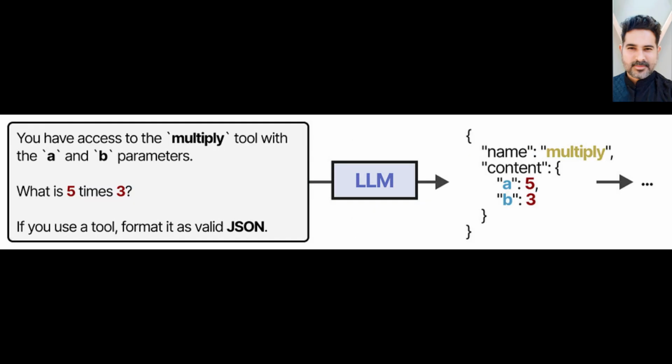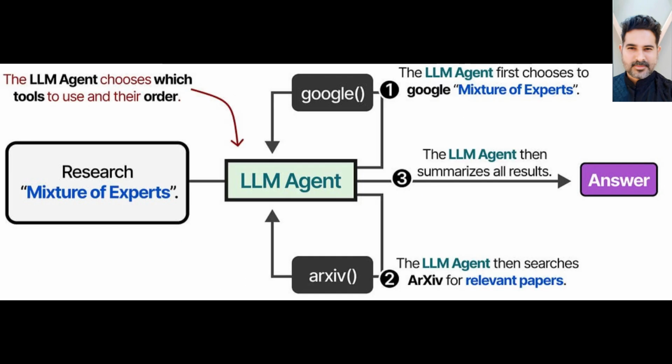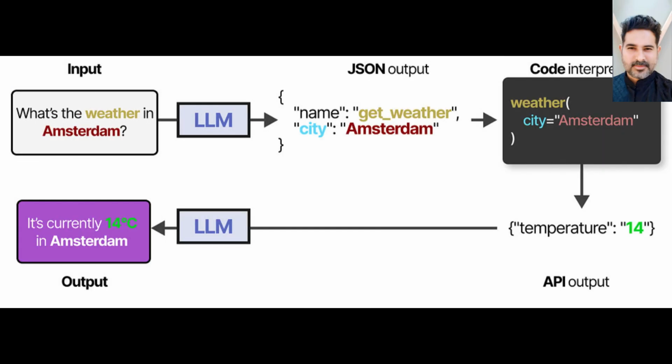Conclusion: embracing the era of intelligent agents. In conclusion, LLM agents represent a significant leap forward in AI. By combining the power of LLMs with memory, tools, and planning capabilities, we can create autonomous systems that can interact with the world in a meaningful way. This technology has the potential to transform our lives and reshape the future of AI.